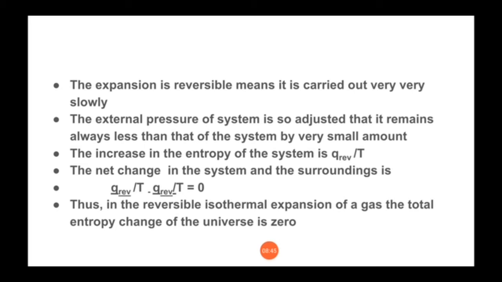An equivalent amount of heat is absorbed by the system from the surroundings at temperature T. Hence, the increase in entropy of the system is written by Q reversible upon T, and net change in the system and surrounding is, because both are same, Q reversible upon T minus Q reversible upon T, that will be equal to 0. Thus in the reversible isothermal expansion of a gas, the total entropy change of the universe is 0.